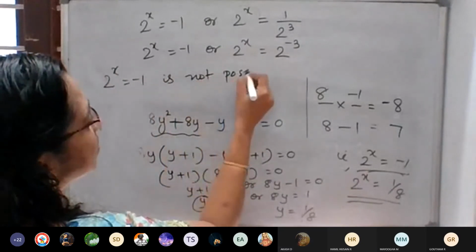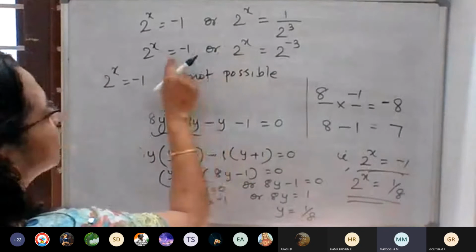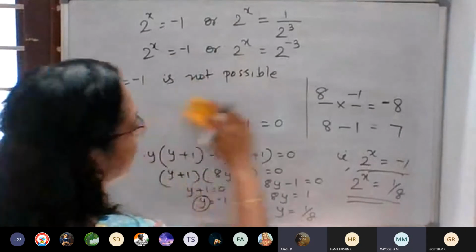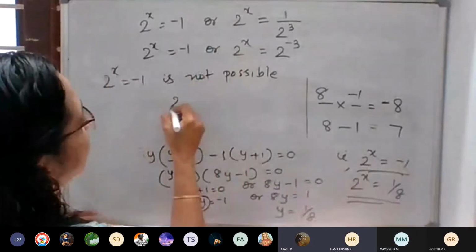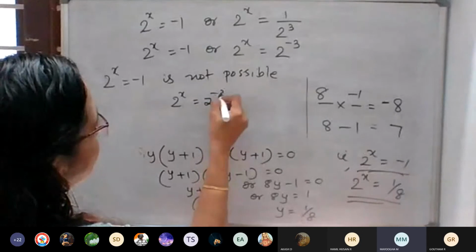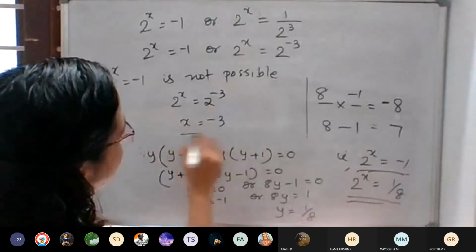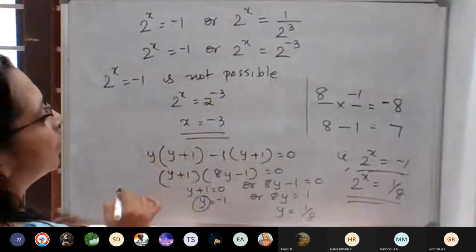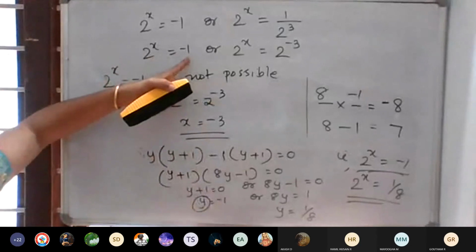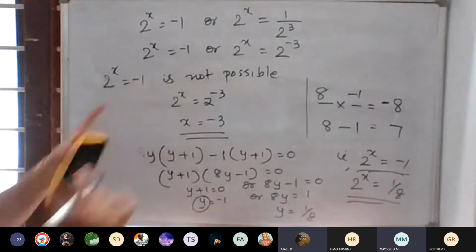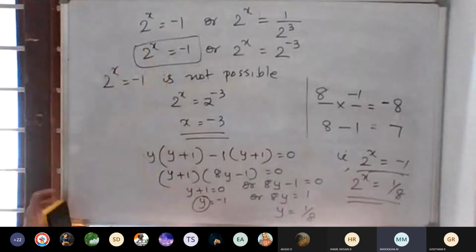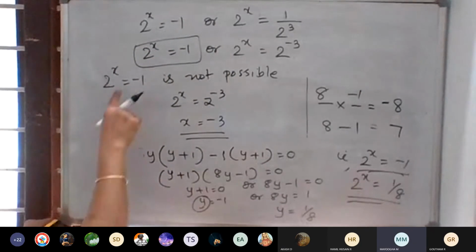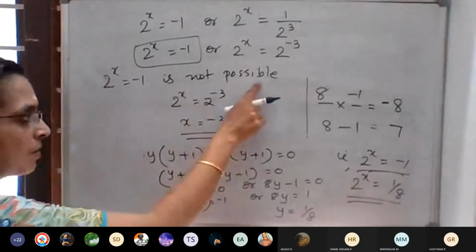So x is equal to negative 3. 2 raised to x is equal to negative 1 means we can't find the value of x. Ma'am, from this, can we find? No, 2 raised to x is equal to negative 1 is not possible.